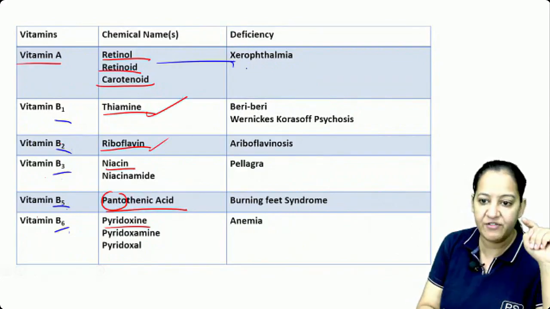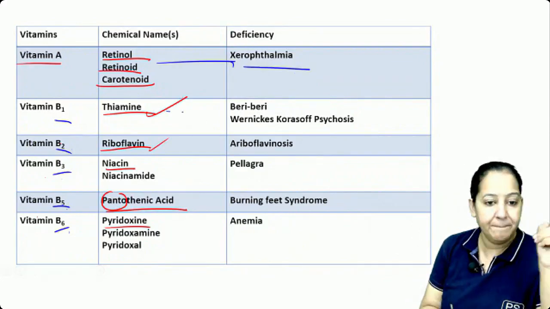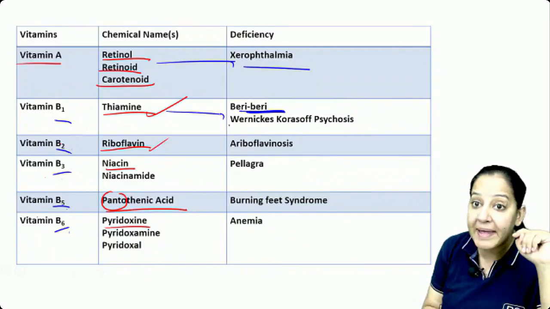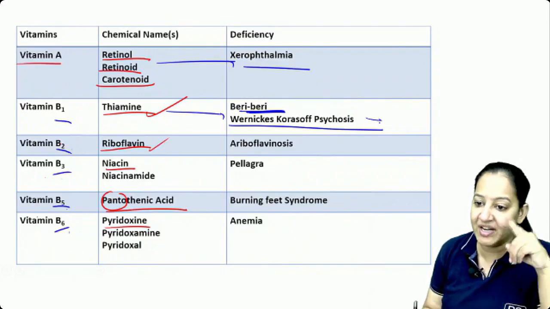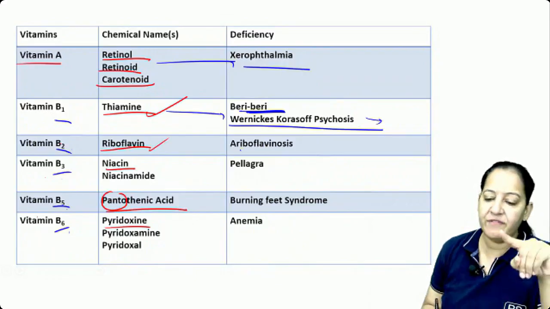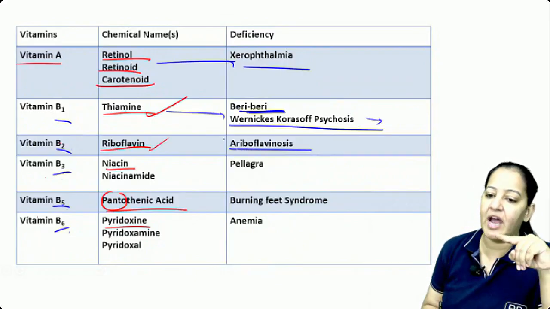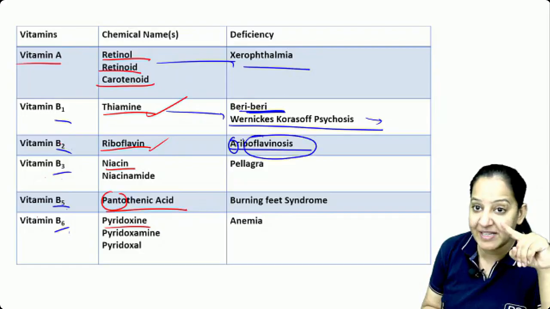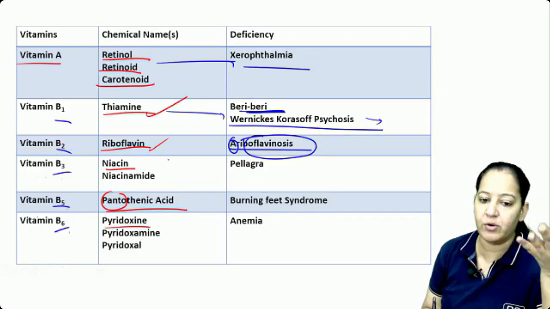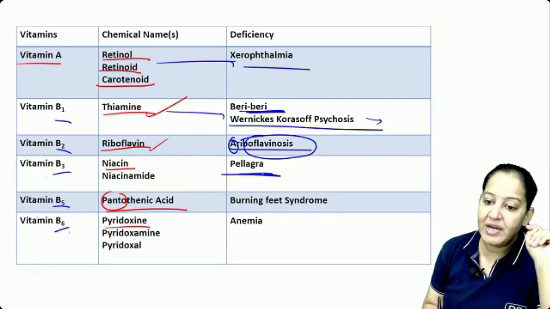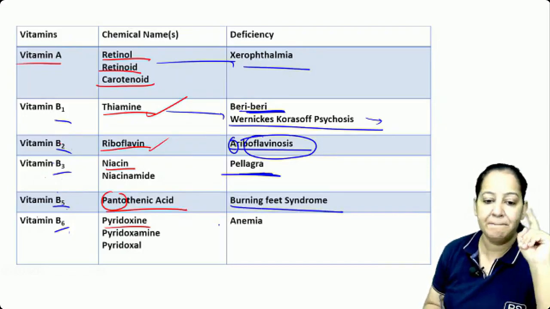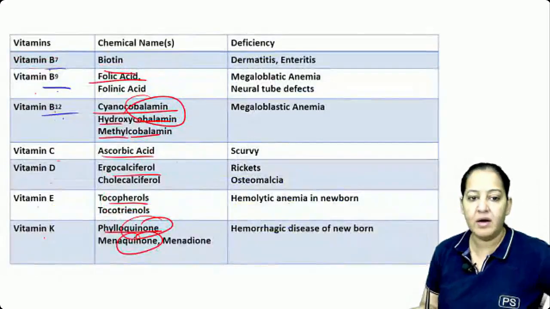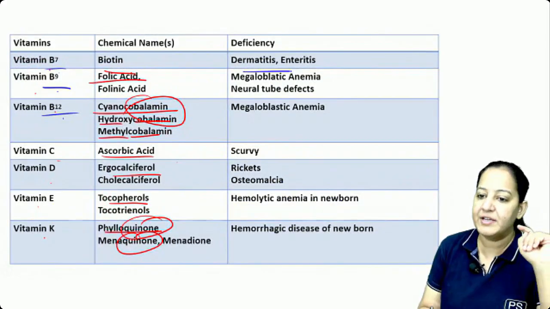Vitamin A deficiency leads to xerophthalmia. B1 deficiency leads to beriberi, also known as Wernicke-Korsakoff psychosis, especially in alcoholics. B2 deficiency leads to ariboflavinosis, meaning riboflavin is absent. B3 leads to pellagra, a very important question. B5 leads to burning feet syndrome. B6 deficiency leads to anemia. B7 deficiency leads to dermatitis.